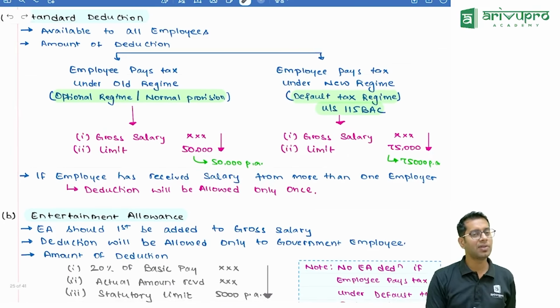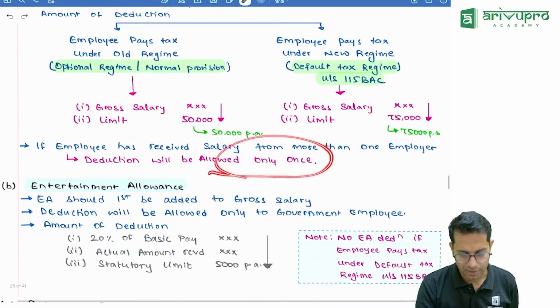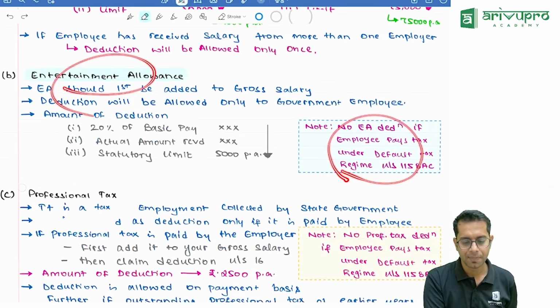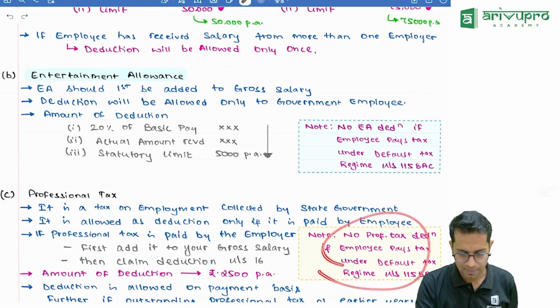Sir, what if I am working at more than one place? Will I get standard deduction, sir? Only once. Standard deduction will be given only once. And entertainment allowance is not available for the default tax regime. Professional tax deduction also is not available for the default tax regime.